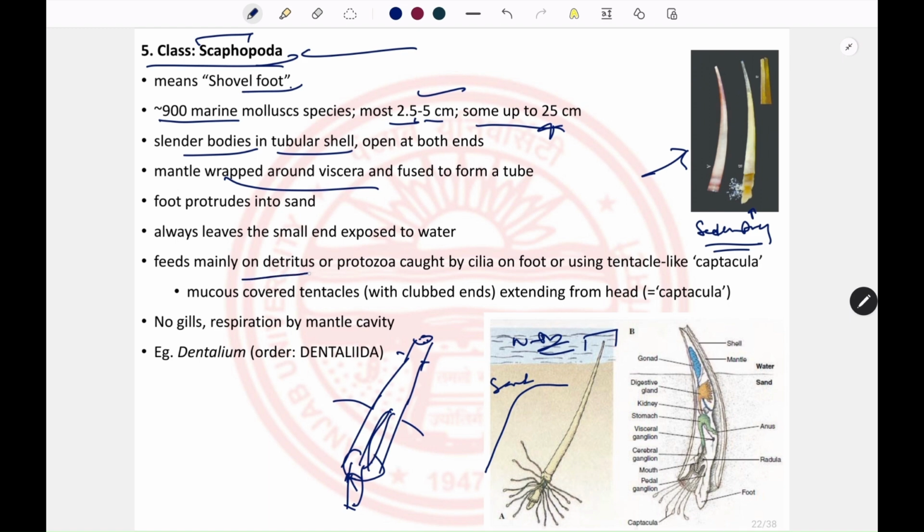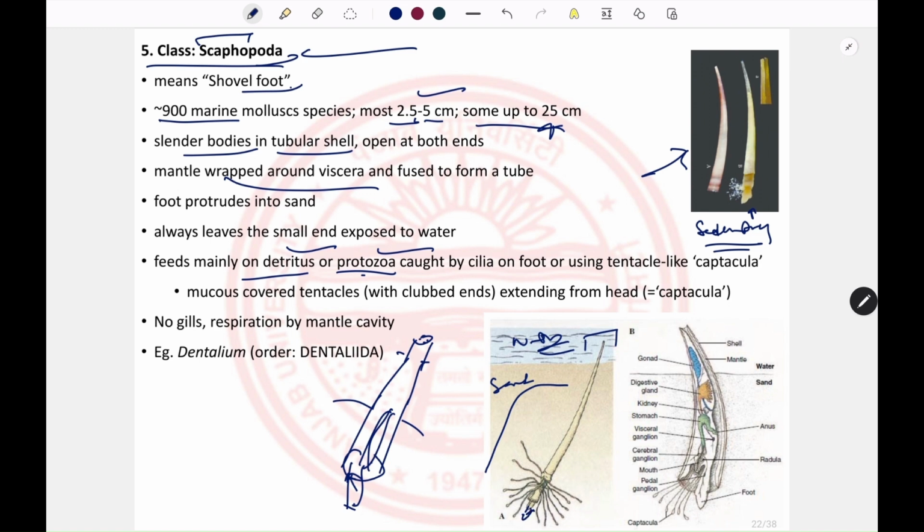So they mainly feed on the detritus and mainly the protozoa. So how do they catch these protozoans? They have cilia on their foot. By means of these cilia, they can catch those protozoans and take them to the mouth.